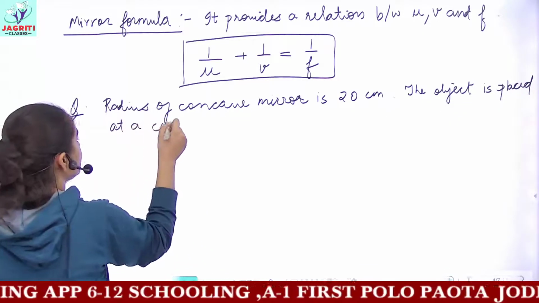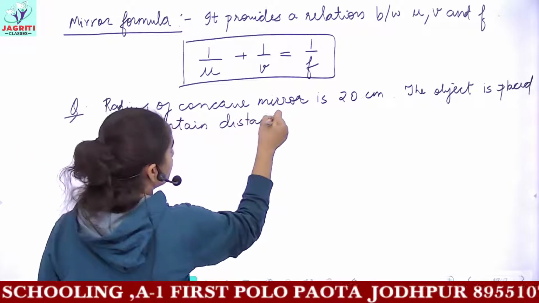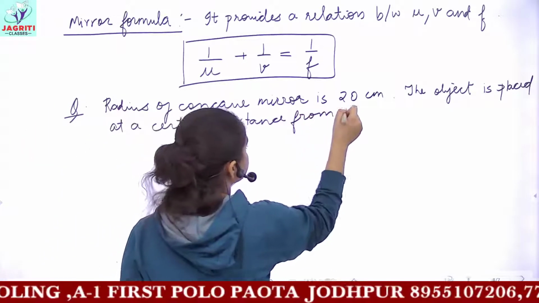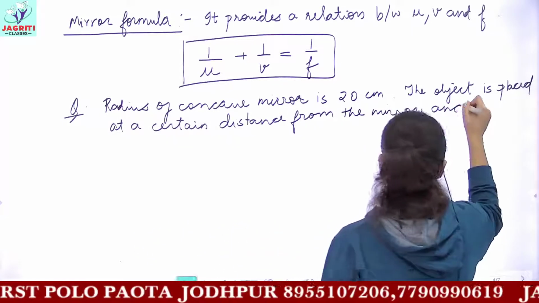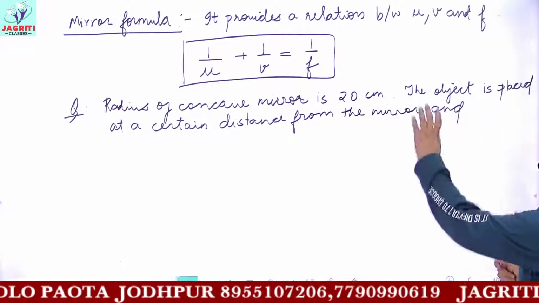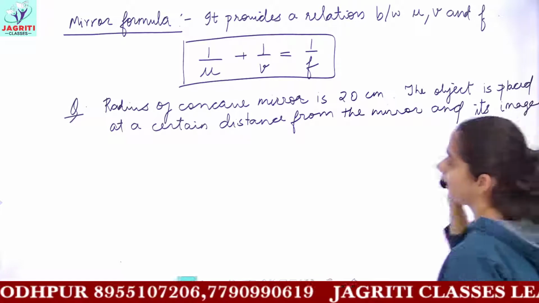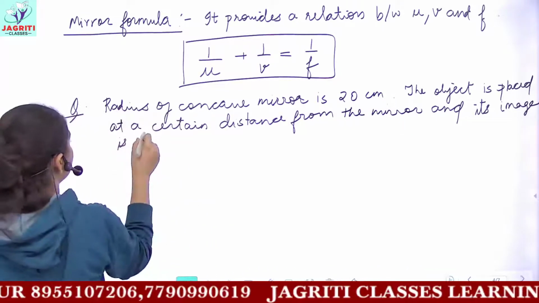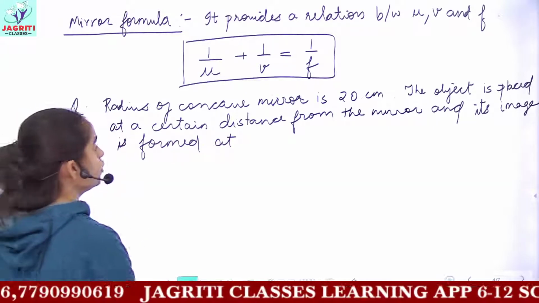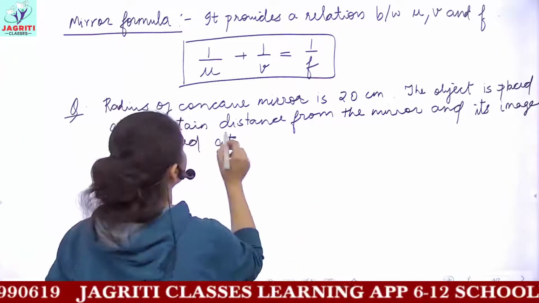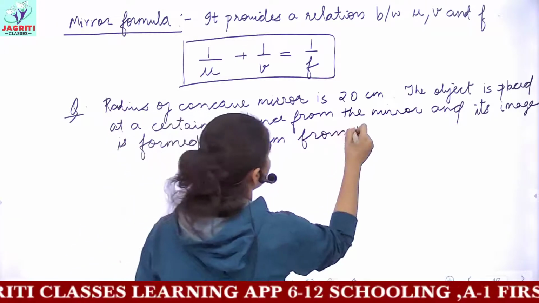The object is placed at a certain distance from the mirror, and its image is formed at a distance of, let's suppose, 5 centimeters from the mirror.